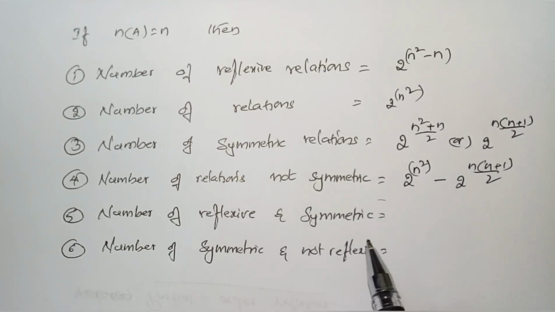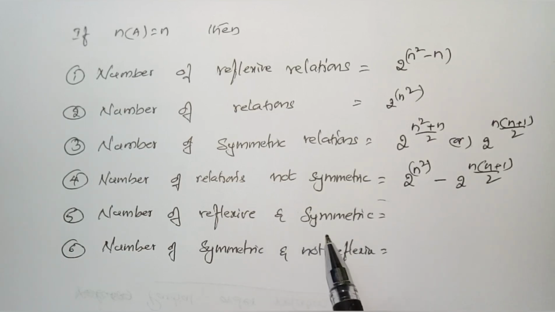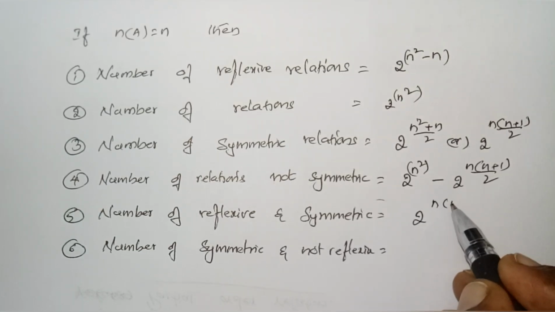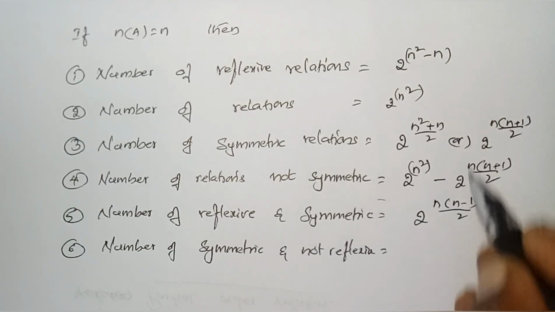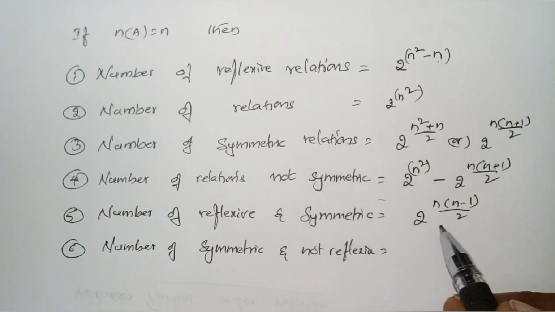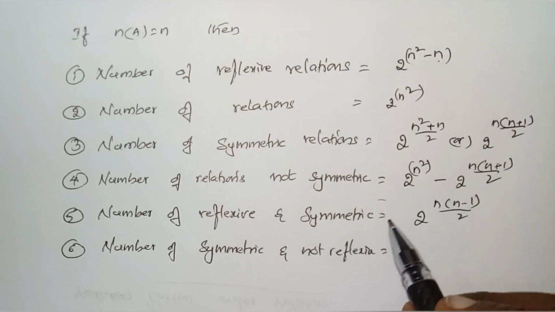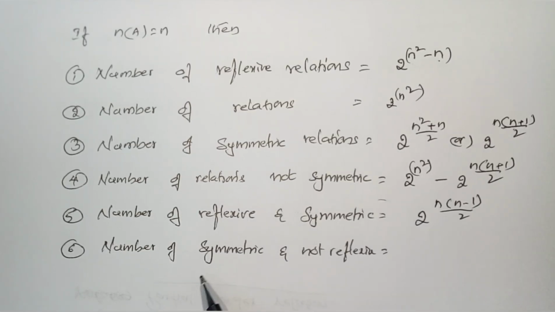Next, number of relations which are both reflexive and symmetric. Both reflexive and symmetric is 2 power n into (n minus 1) by 2. This is 2 power n into (n minus 1). Both the reflexive and symmetric.